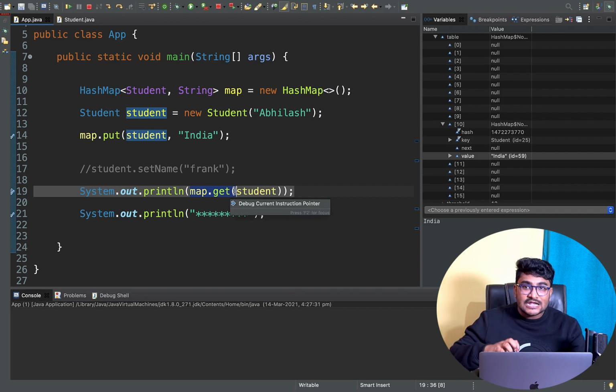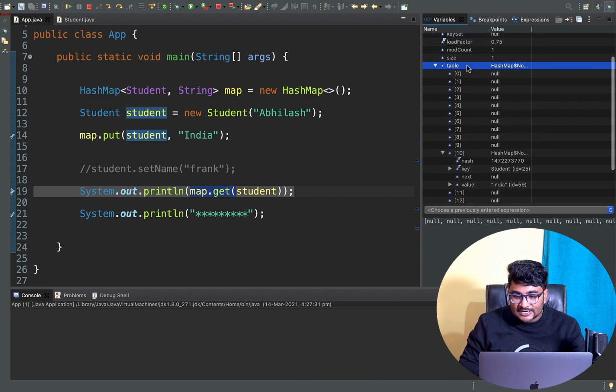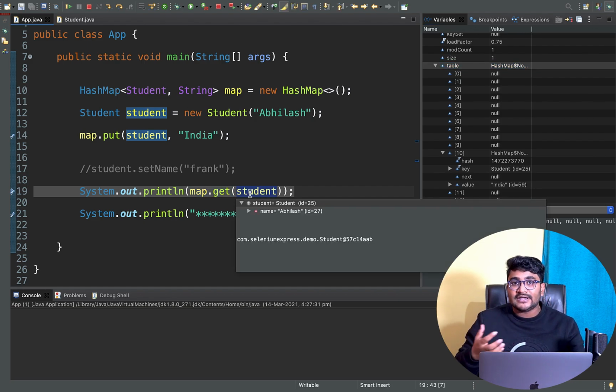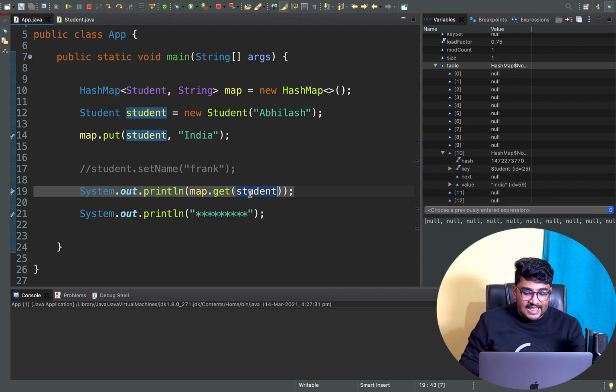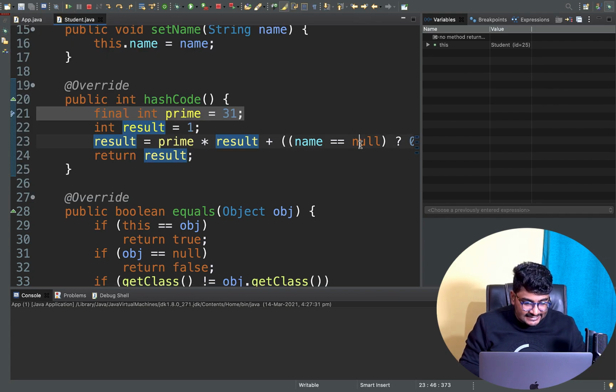The map will again look inside your table, right? Your HashMap, your program should look inside this particular table and find this particular student key. But how is your program going to know which bucket to look in for the value, or for that particular object? To find that, again, it's going to take the help of the hashcode method. So if I do resume, when the get method is executed, the hashcode will be called. Now see, the hashcode is getting called, right?